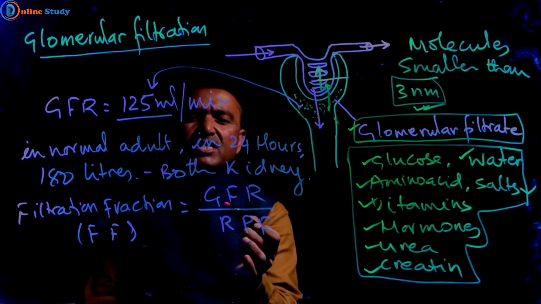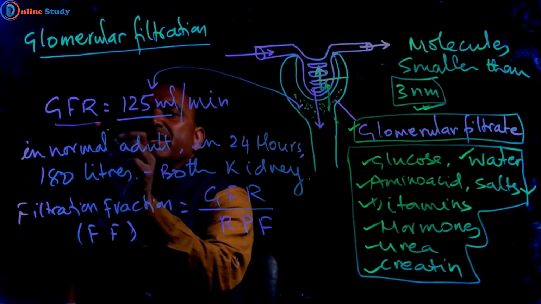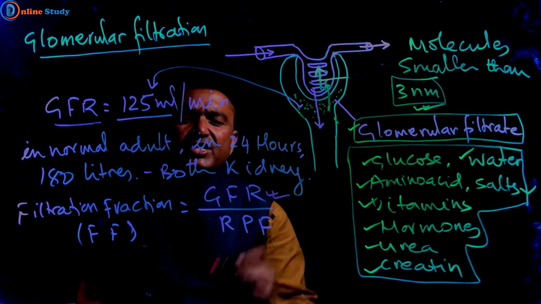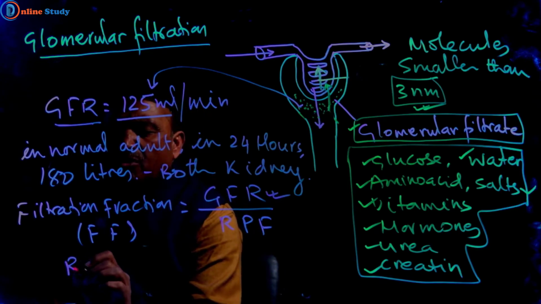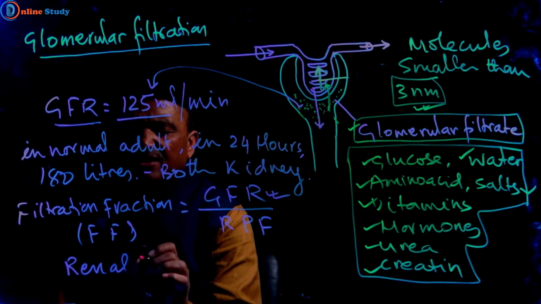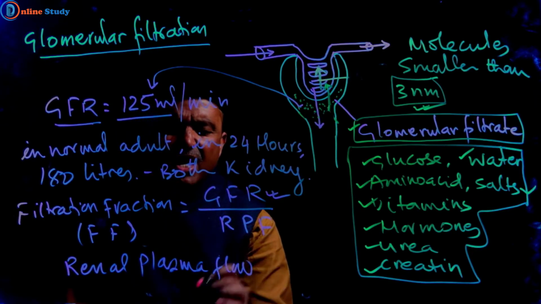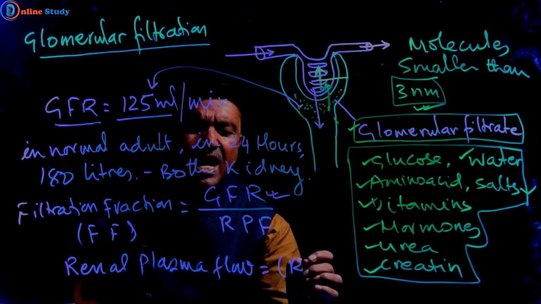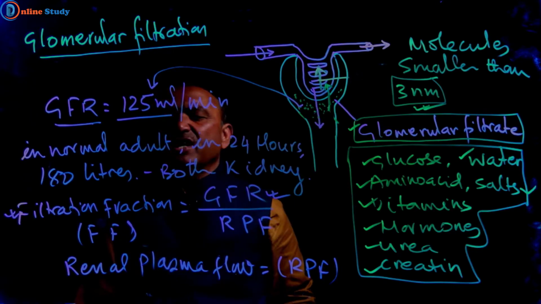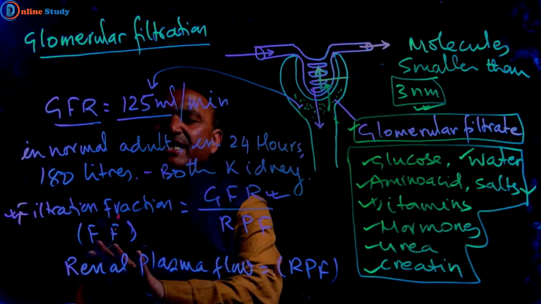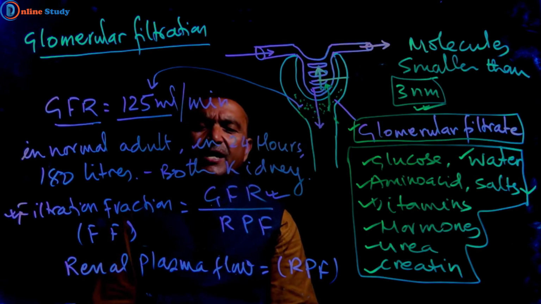Here GFR is glomerular filtration rate, and RPF means renal plasma flow. This ratio is known as filtration fraction, or FF. So you can write, FF is the ratio of GFR and RPF.